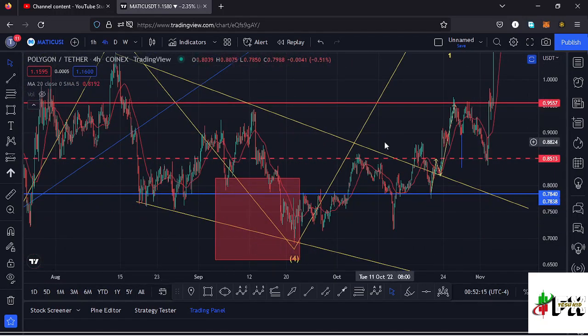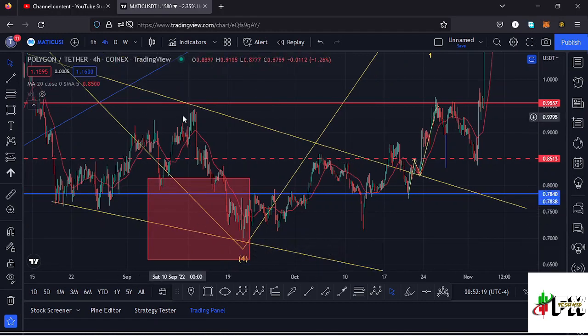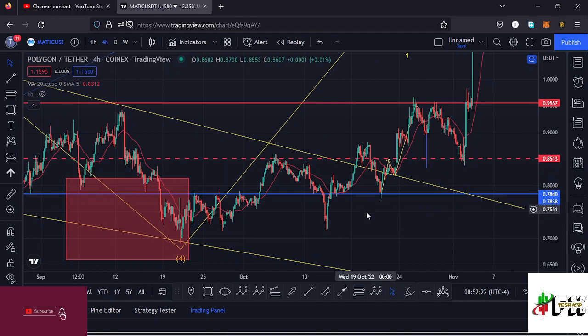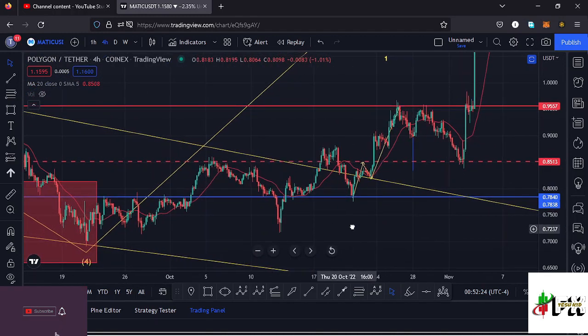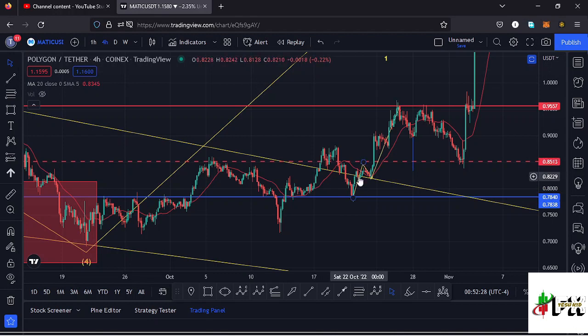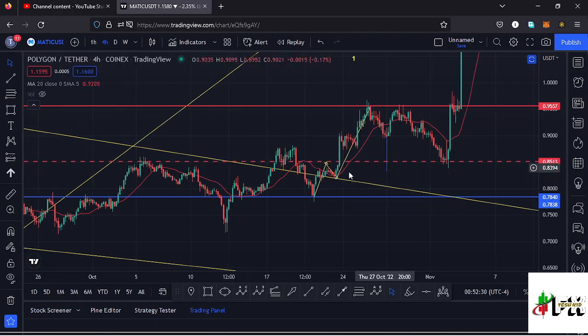In the formation of a fourth wave, the price of Polygon Matic had been trading within this channel, which I have highlighted here in yellow, and at some point we found support at around the $0.78 mark, then saw a very nice bounce to the upper side, managed to break out of the channel to the upper side, and we even saw a retest of that upper side of the channel. After the retest was in, we saw a very nice bounce to the upper side, making our peak at around the $0.96 mark, which is slightly above a key area of resistance at around the $0.95 mark.